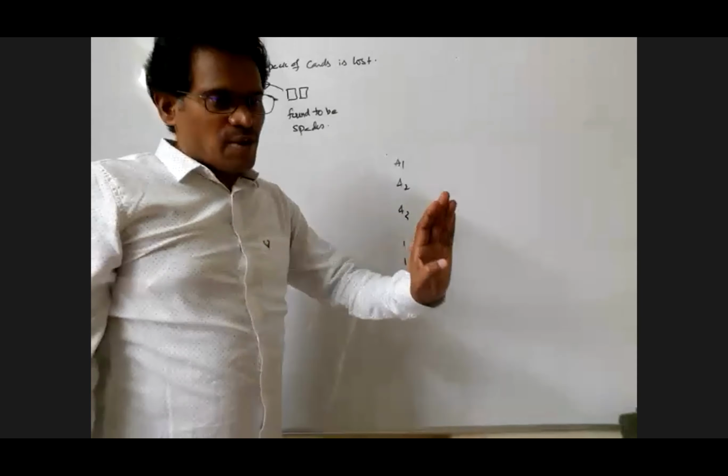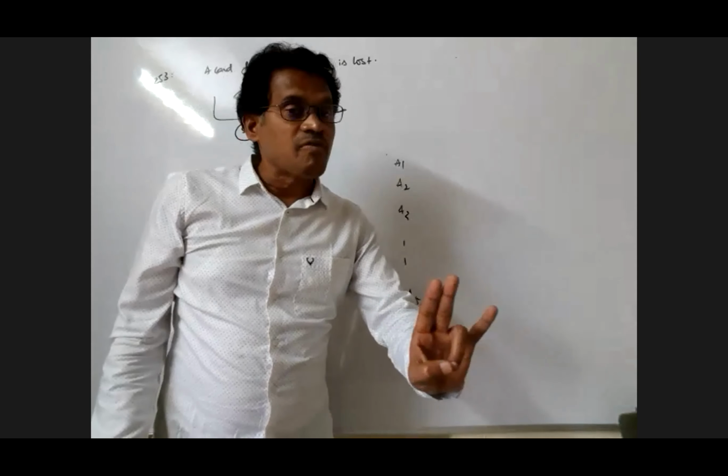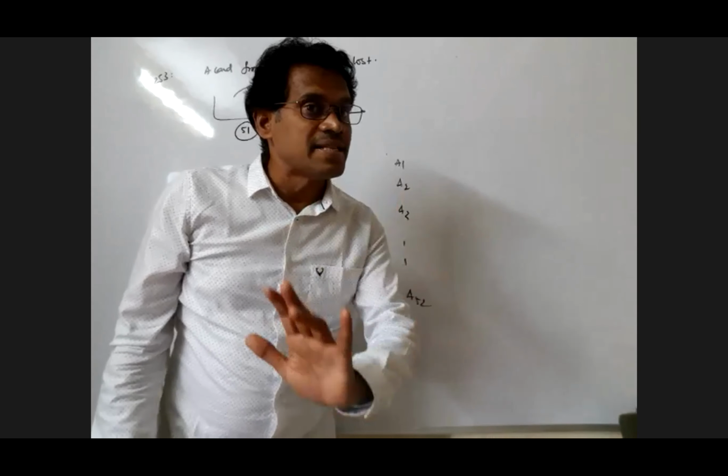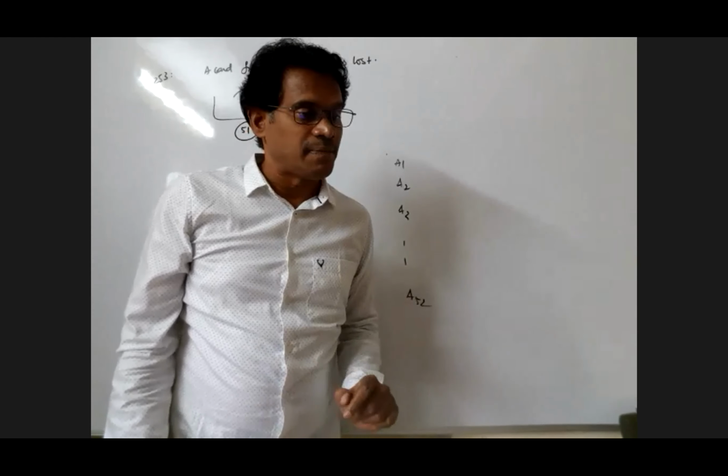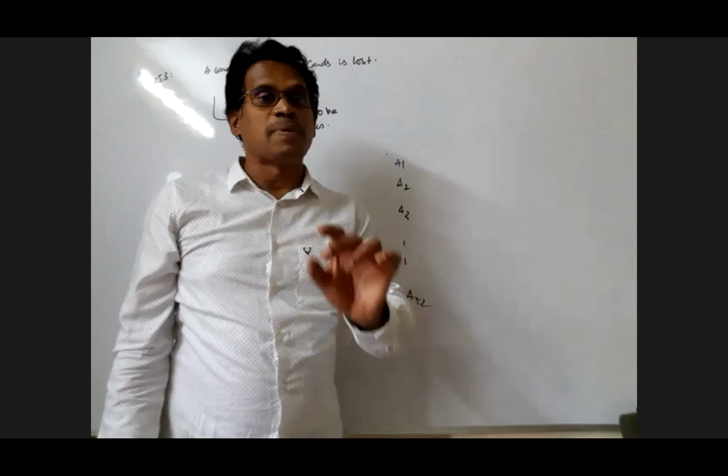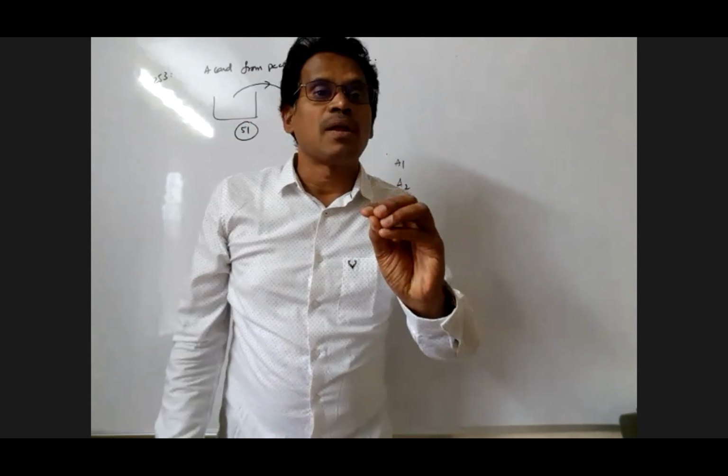Yes, my dear, you understood. 2 cards are drawn and found to be spades. There A is clear. What is the event? A has happened, understood, but A is associated with that experiment. 2 drawn cards are spades.